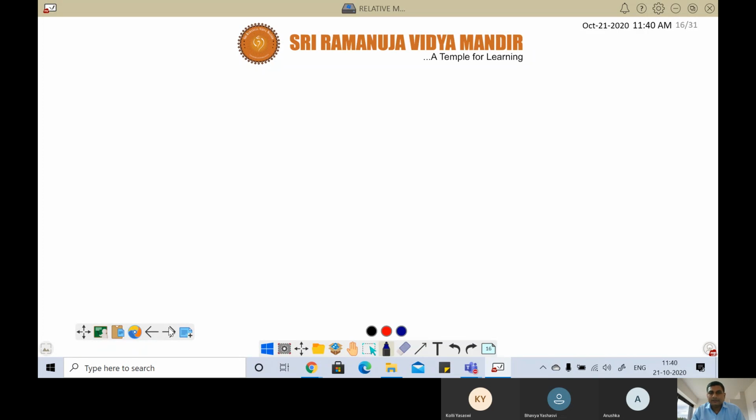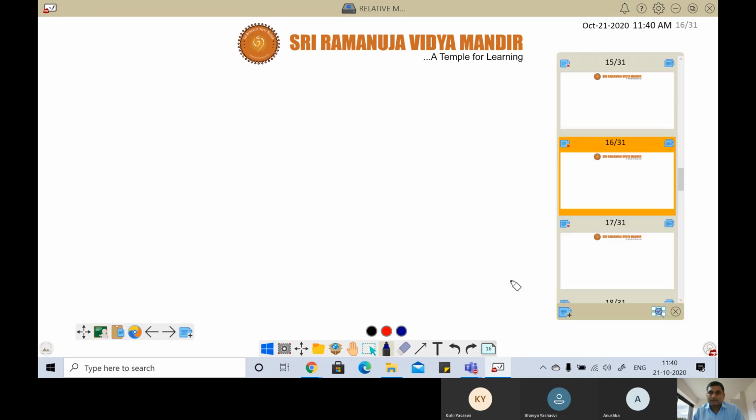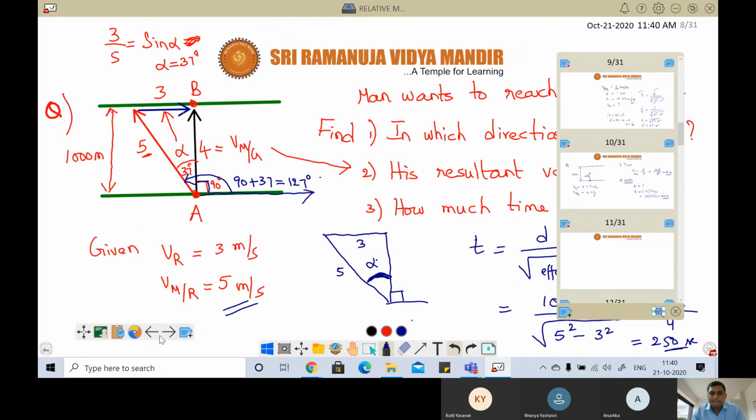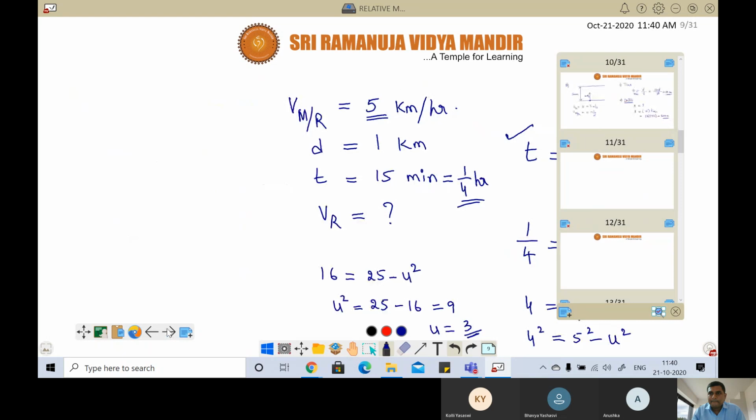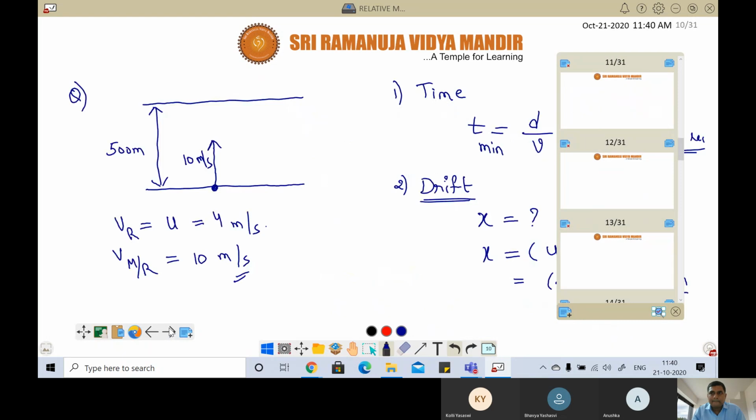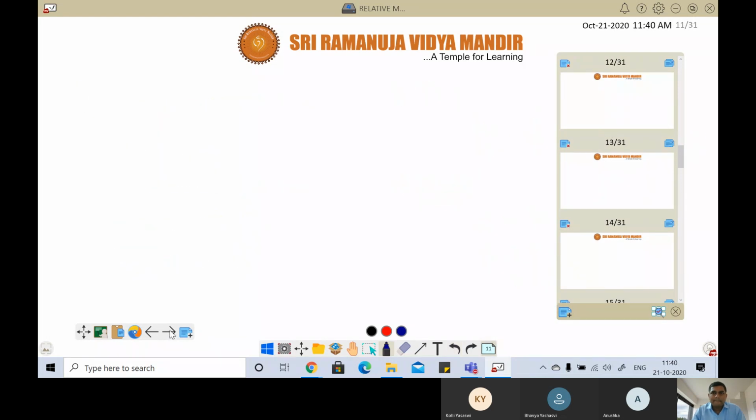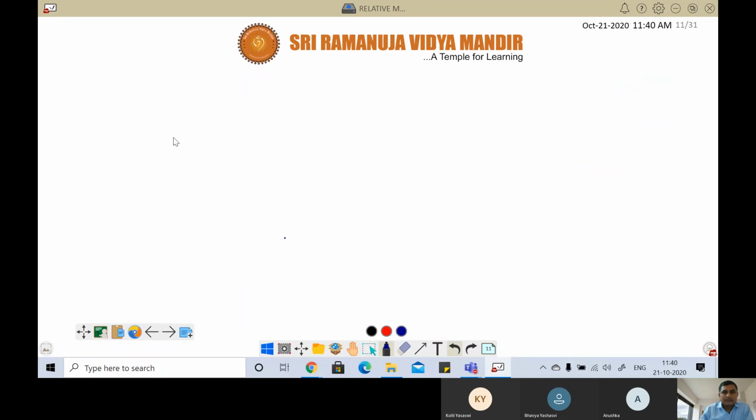Aeroplane and wind problem. We'll go to the aeroplane and wind problem. Now see here, next one, aeroplane and wind problem. This aeroplane wind problem is similar to the riverman problem only. Now we have finished the riverman problems, and now we are going to the aeroplane wind problem.